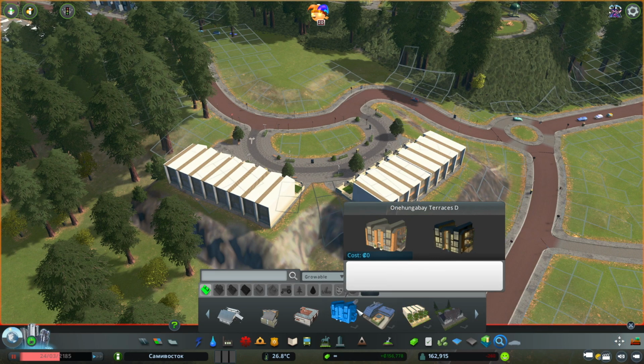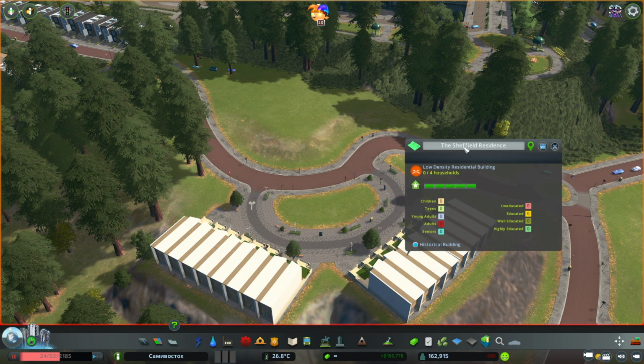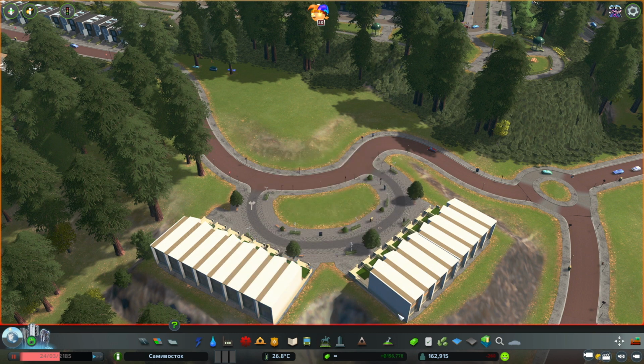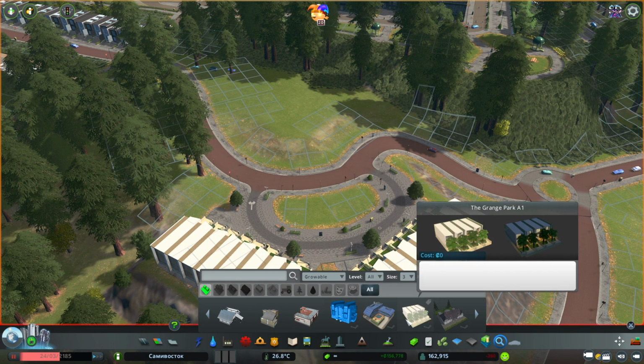We have this one here, 1 Hunger Bay Terrace D. So I'm just telling you guys what they are, so if you want to download them. These are the Sheffield Residences, are they? No, they're not called that. What are they actually called? It is this one, the Grange Park.